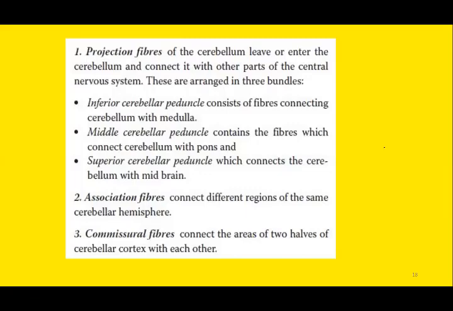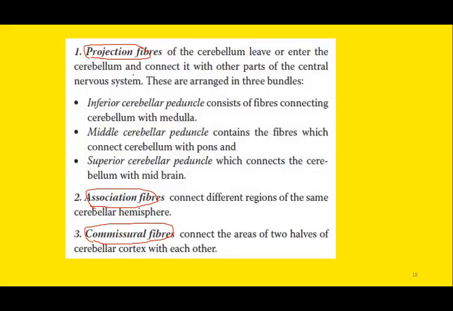So within the gray matter and the white matter of the cerebellum, there are multiple types of fibers. Some of them are known as projection fibers. Then there are association fibers. And the third type of fibers are commissural fibers. Projection fibers leave or enter the cerebellum and connect it with other parts of the CNS.